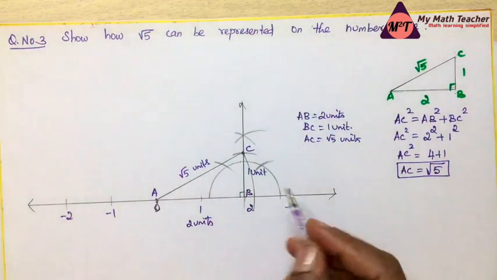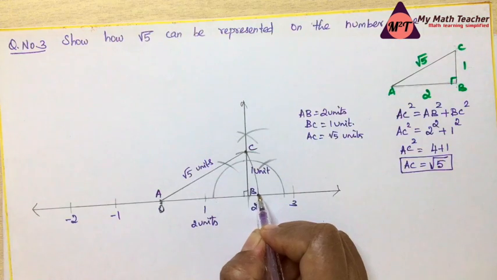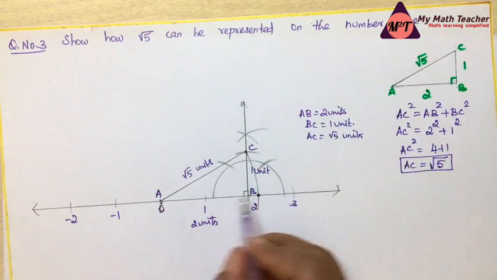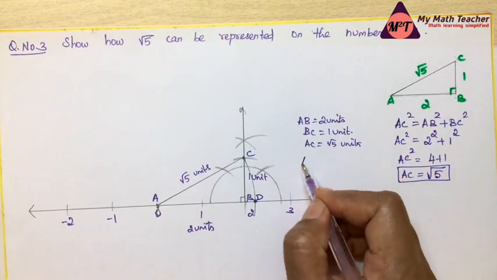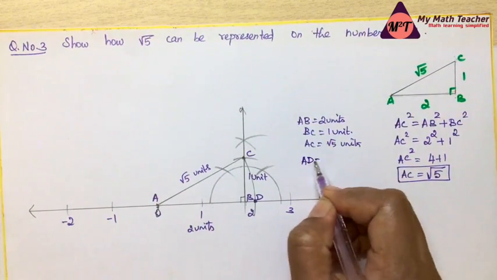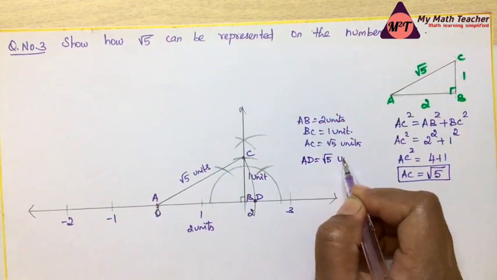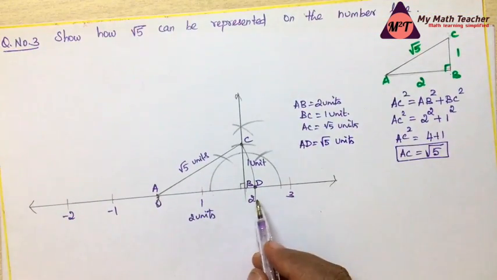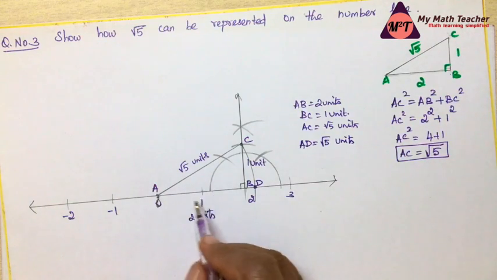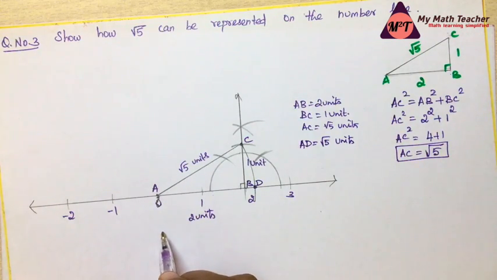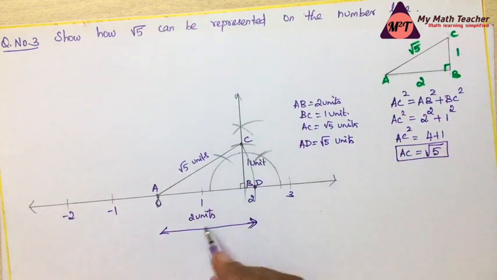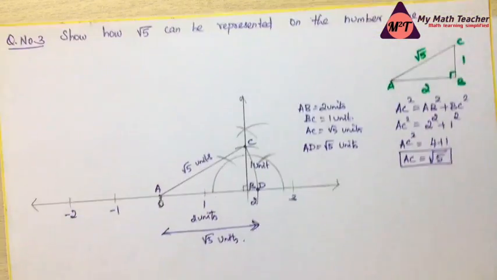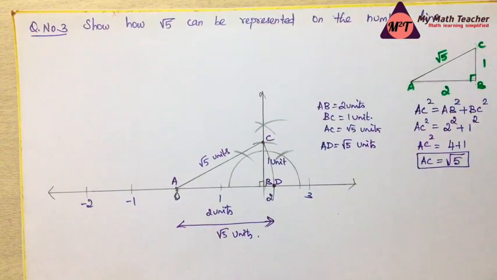So this point where exactly it is meeting on the number line. So this distance, let us take this as D. Okay, now AD is the root 5 unit measurement which is on the number line. So A to D is from this point to this point. A to D, exactly at D, this is root 5 units. So this is the simple way of representing root 5 on the number line.